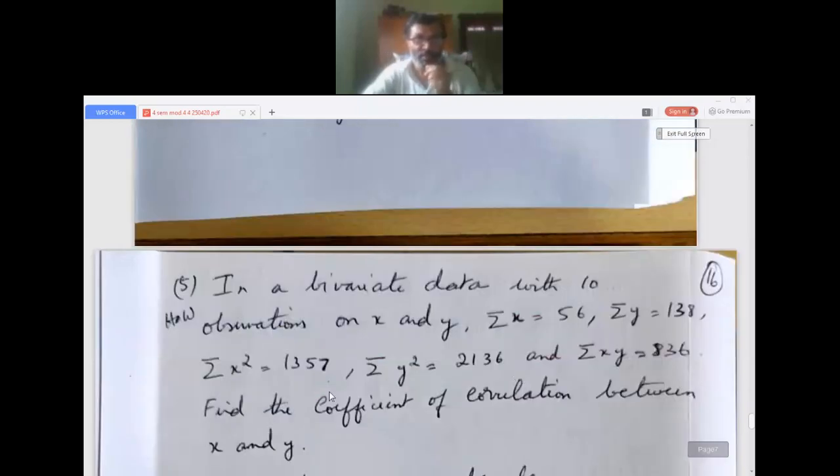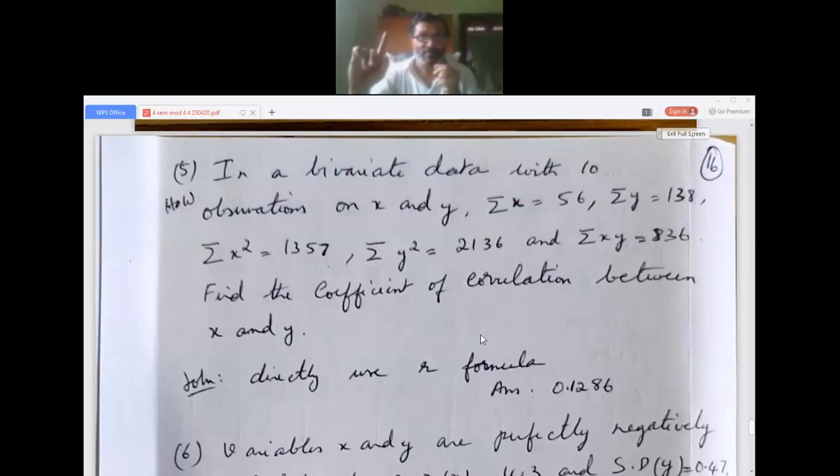But see this problem given for homework. In this problem, they are given sigma x, sigma y, sigma x squared, sigma y squared, and sigma xy. They are given all the values, and they have asked you to find the coefficient of correlation r. The formula connecting r and these given data is nothing but the original formula. n into sigma xy and so on, and calculate, you will get 0.1286.